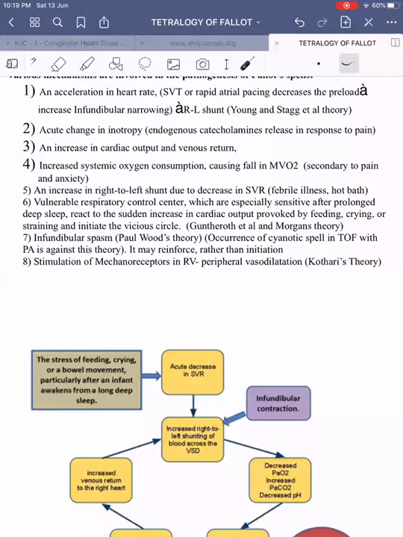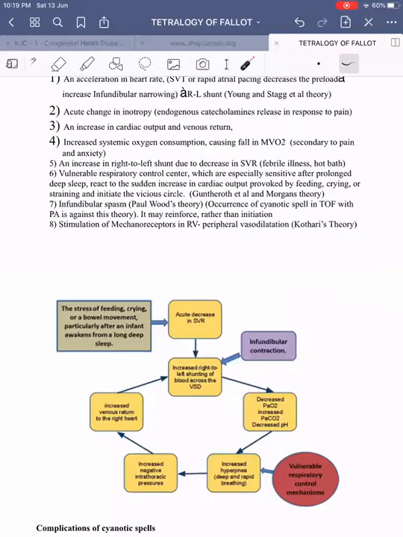Then another important theory is stimulation of the mechanoreceptors present in the right ventricle, because RV pressure will be high. As a result, the mechanoreceptors in the RV get stimulated, which in turn causes peripheral vasodilatation. This was proposed by Dr. Shyam Sundar Kothari from AIIMS, and that is called Kothari's theory. This is the cycle taken from Perloff.